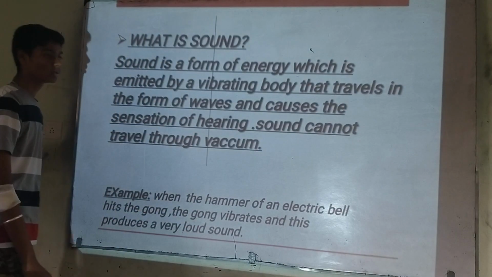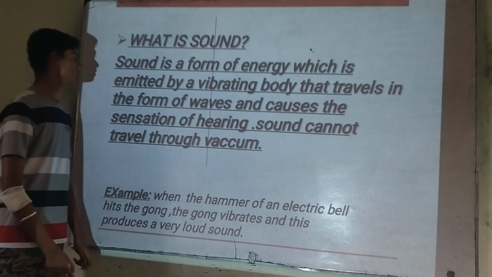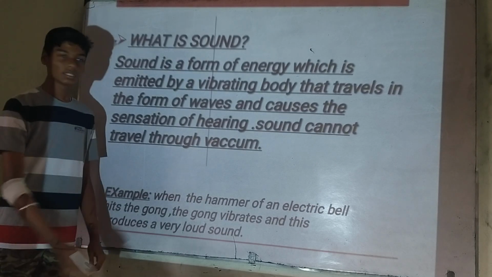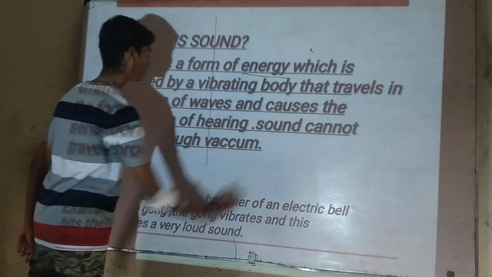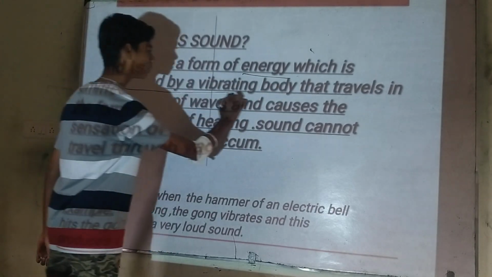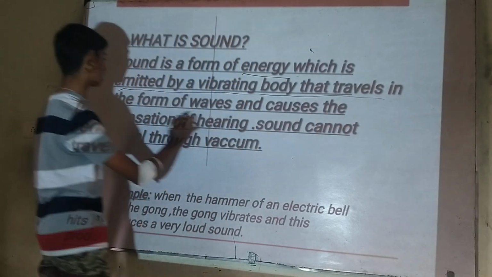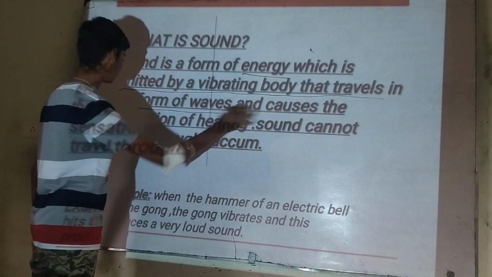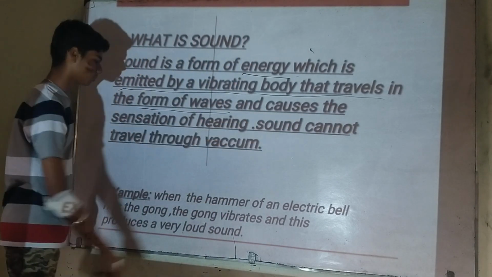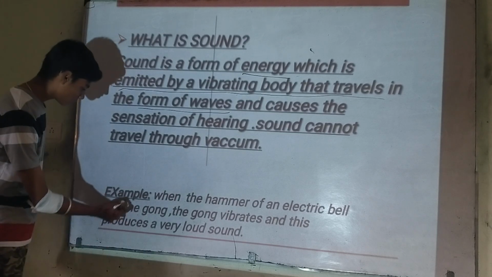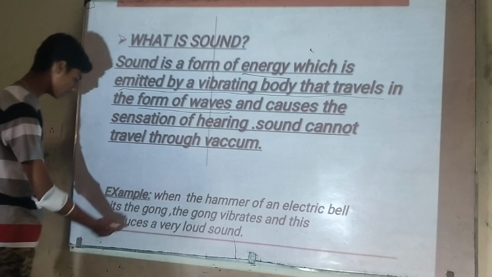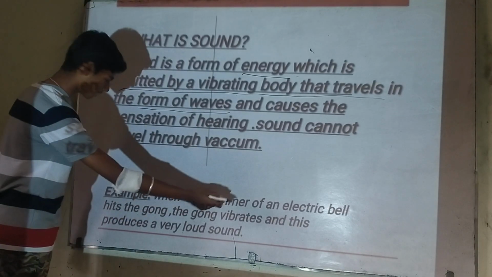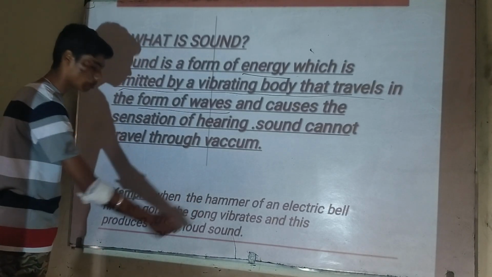So what is sound? Sound is a form of energy which is emitted by a vibrating body that travels in the form of waves, and causes the sensation of hearing in humans. Let's take an example. When the hammer of an electric bell hits, the gong vibrates and this produces a very loud sound.